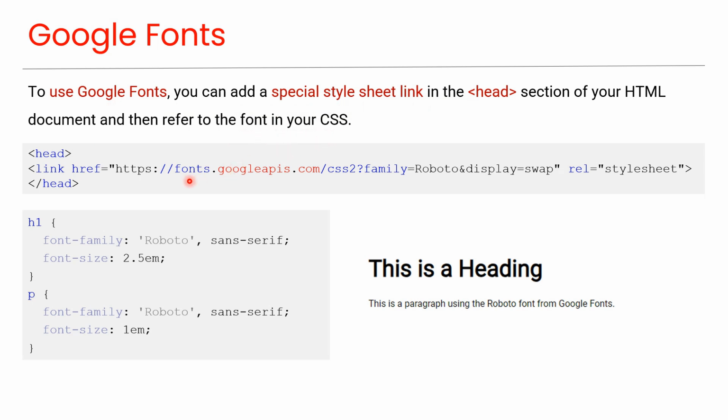As you can see in this code, we are using a link to the Roboto Google Font style sheet in the head section, and then referring to it using this font family property value in CSS. The preview of Roboto font looks like this.